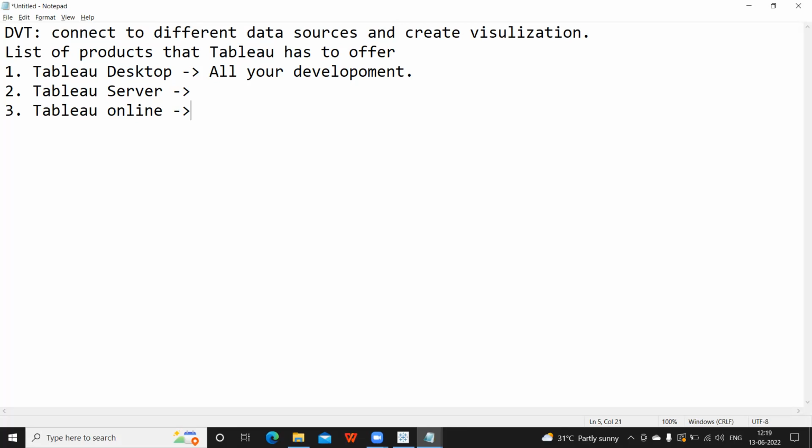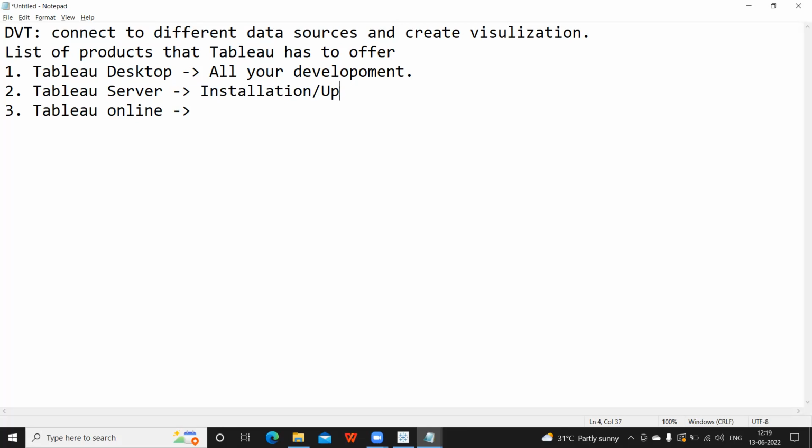So what is the difference between a Tableau Server and Tableau Online here? Tableau Server is like a physical server where installation, upgradation, maintenance, all this has to be taken care of by a specialist called the Tableau admin.